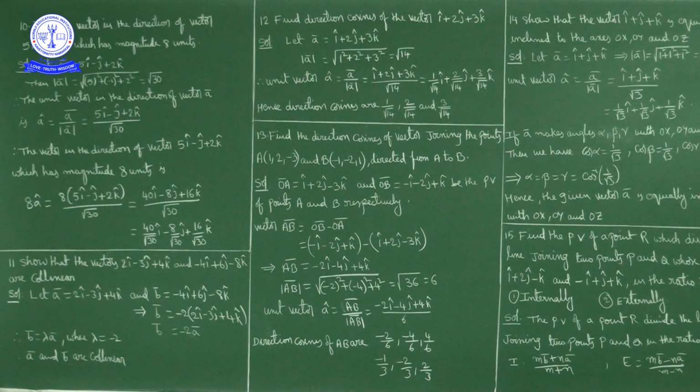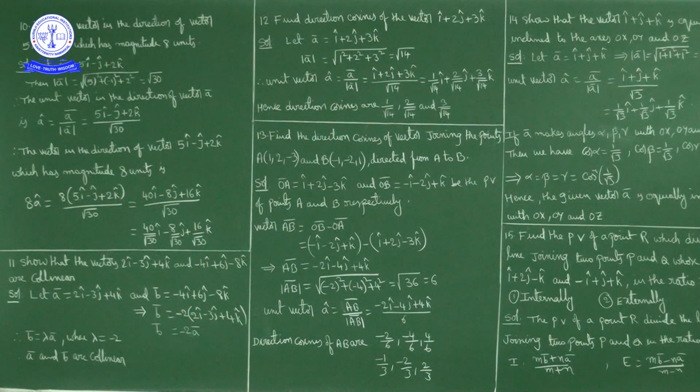What is cos alpha? If vector r bar is equal to xi cap plus yj cap plus zk cap, we already discussed this, but anyhow I will repeat. If a vector r bar is equal to xi cap plus yj cap plus zk cap, then cos alpha is x by square root of x square plus y square plus z square.